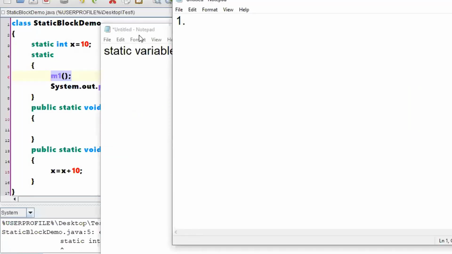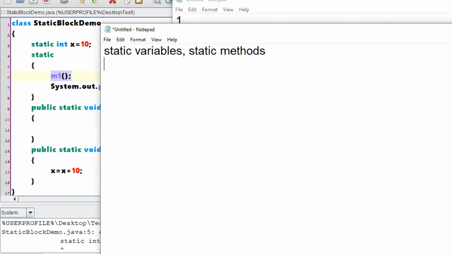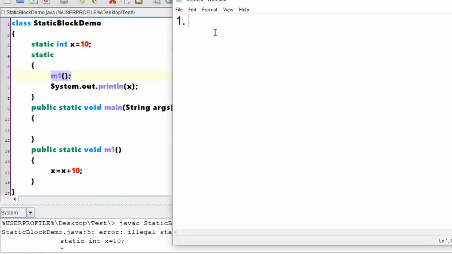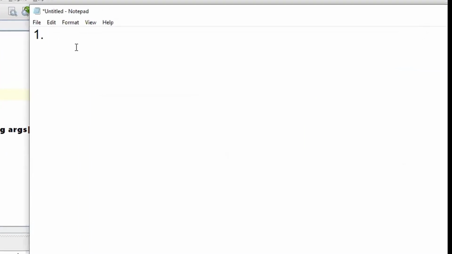Let us write a few conclusions, whichever we have seen till now. So the first thing: all these conclusions are with respect to static blocks, right? So what is the first conclusion?